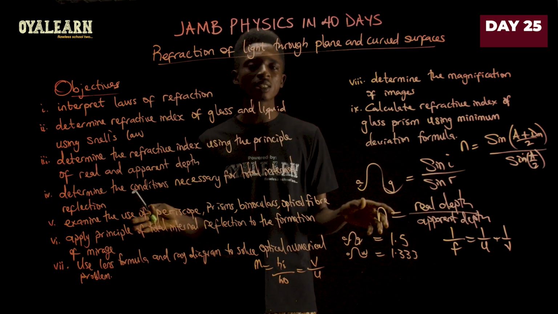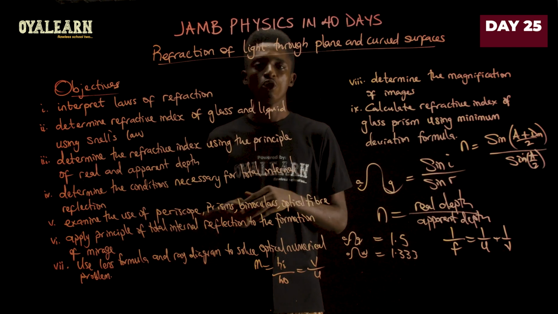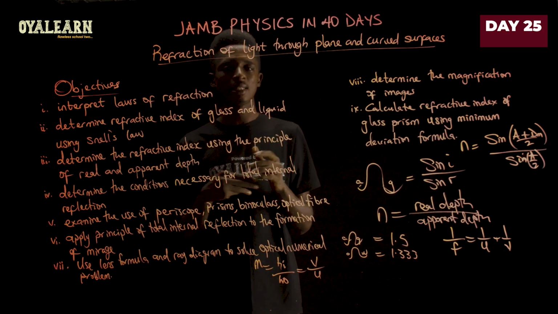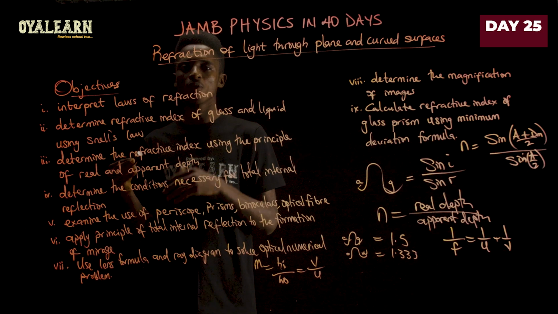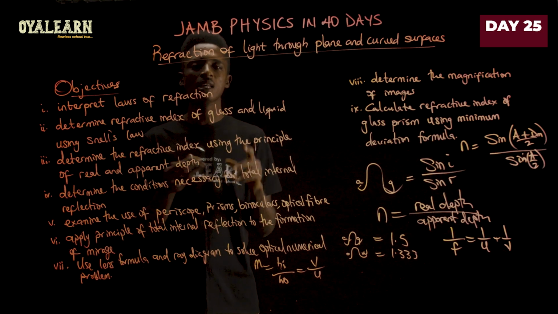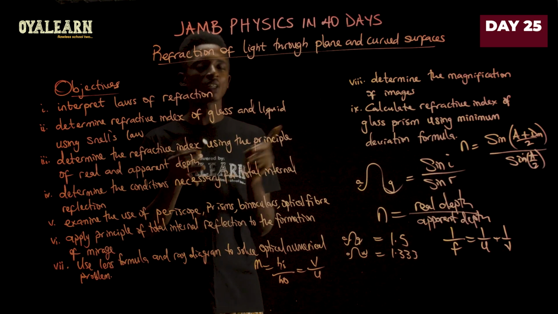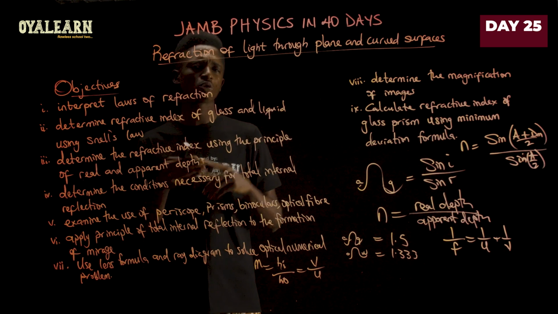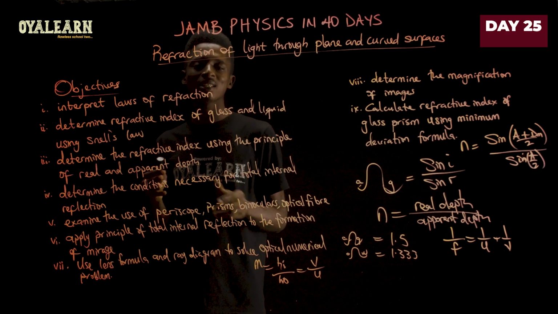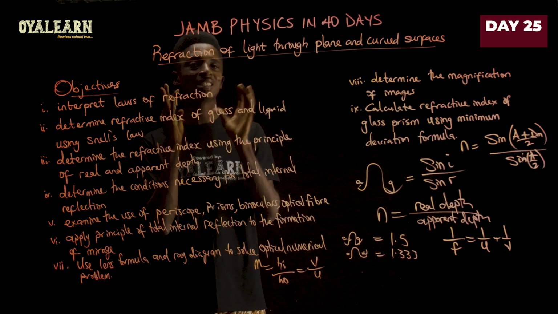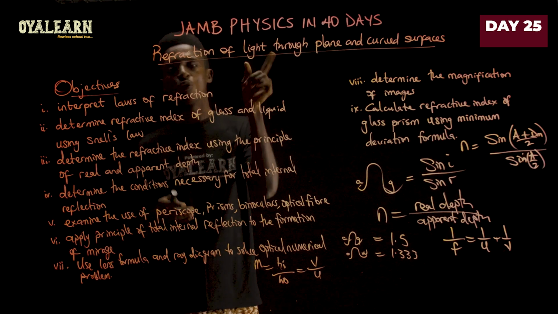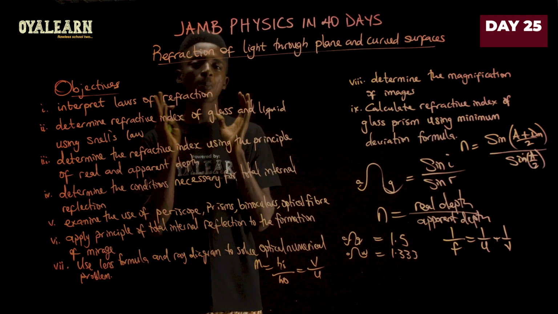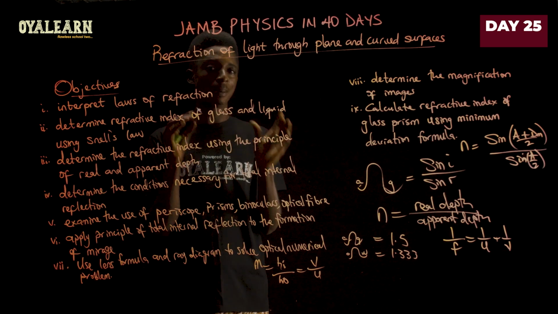Now, for a deeper understanding of what I've just mentioned, you can check out our video where we discuss refraction of light in greater detail. In that video, you'll find where we solve different cases for whether it's a rectangular prism, triangular prism, concave lens, or convex lens. We also talked about lens power, amongst other things that is expected of every student taking physics and going through refraction of light. We did it in more detail, but for the purpose of preparation for JAMB is why we are making this video.